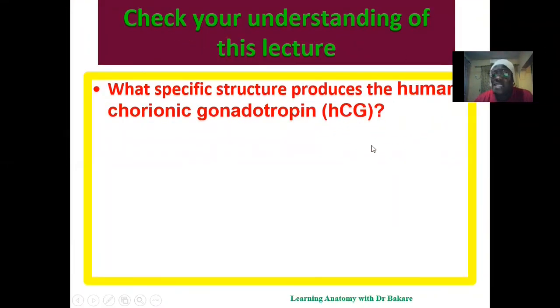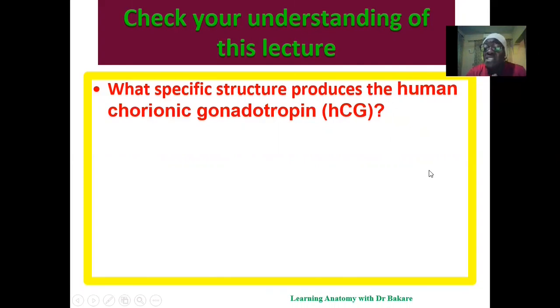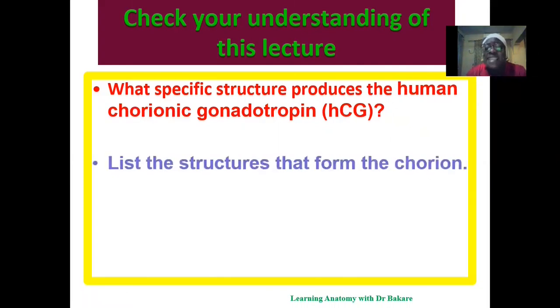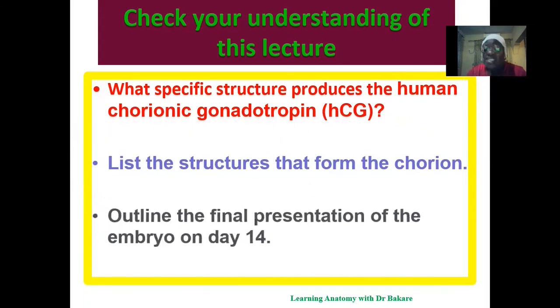We can check our understanding of this lecture through the following questions. The first one is, what specific structure produces human chorionic gonadotropin? Also, list the structures that form the chorion. And the last question is to outline the final presentation of the embryo on day 14. This we've highlighted in detail during the course of this lecture.